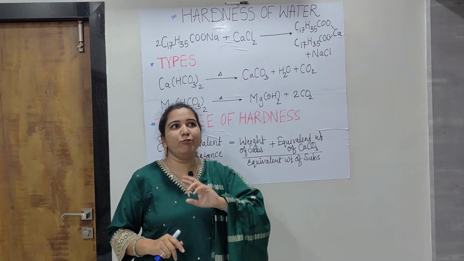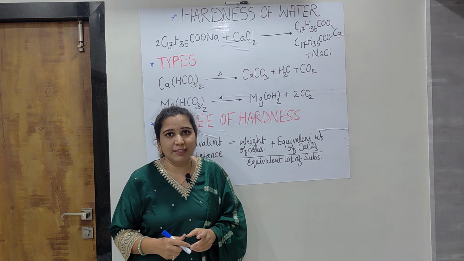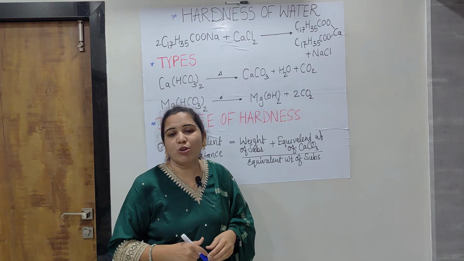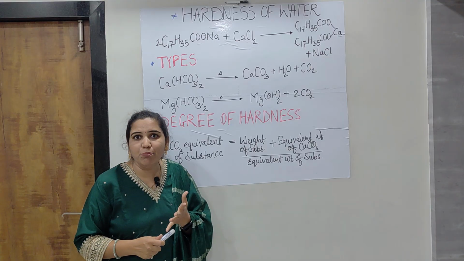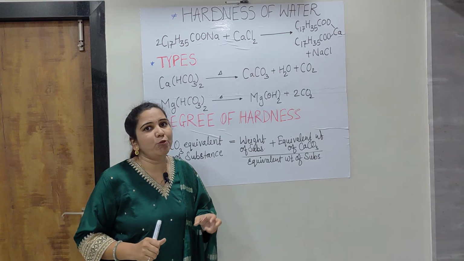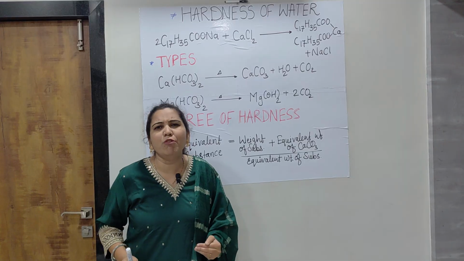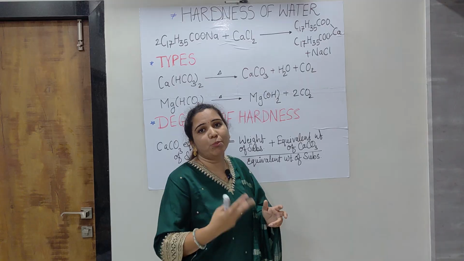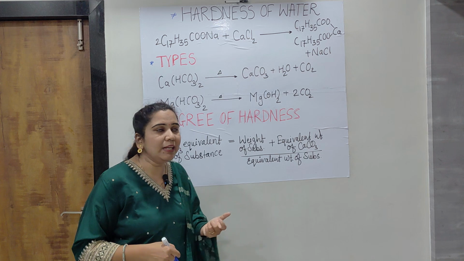On that basis, there are different types of impurities in water, which we have seen in one of the videos on our channel, that is, impurities present in water. There are 4 different types of impurities. If you want, you can get the link in the description box of that video. So guys, the 4 types of impurities are suspended impurities, colloidal impurities, biological impurities, and dissolved impurities. Dissolved impurities are one of the most important and harmful impurities, because they cannot be seen by the naked eye. Water can look very pure and very clean, but it may have that type of impurities, and that's why a number of filters or softening processes are required to make the water cleaner.